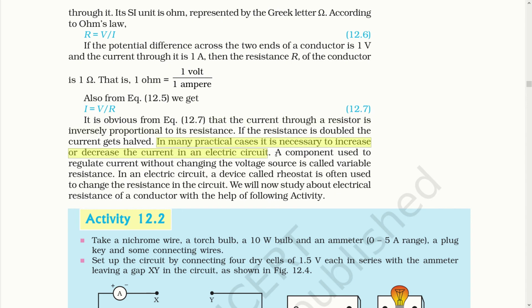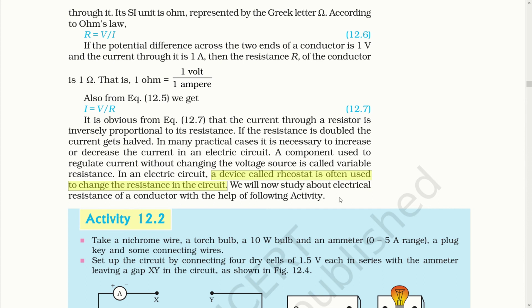In many practical cases, it is necessary to increase or decrease the current in an electric circuit. This you must have observed, students, in your home: the regulator of your fan. It increases or decreases the current to slow down or increase the speed of the fan. A component used to regulate current without changing the voltage source is called variable resistance. That means the regulator at home is a variable resistance. In an electric circuit, a device called a rheostat is often used to change the resistance in the circuit.